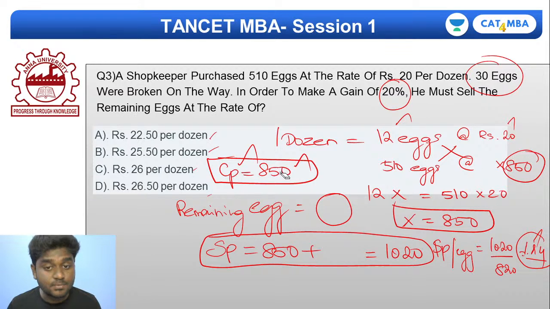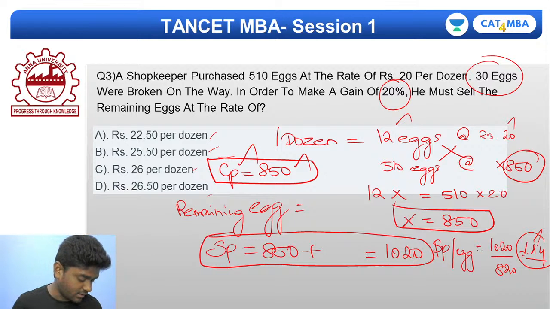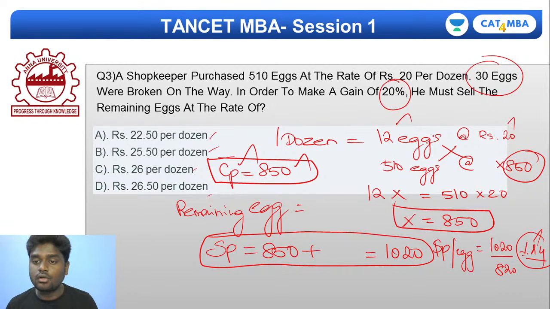See, the cost price is 550, and the remaining eggs. I'm really sorry. Yeah, that's the mistake I did. So listen very carefully, guys. A total of 510 eggs you have, and out of 510 eggs, 30 eggs have been damaged. So if 30 eggs have been damaged, the rest will be what actually?